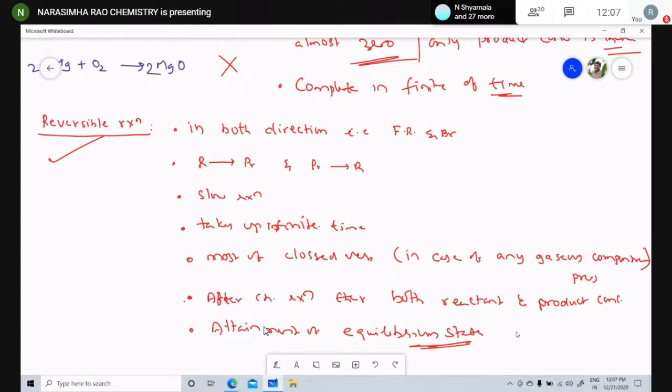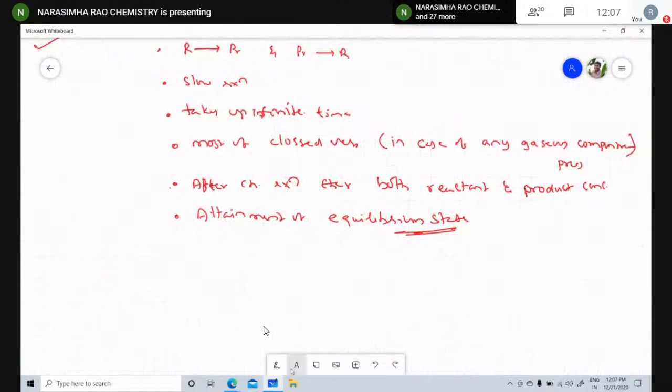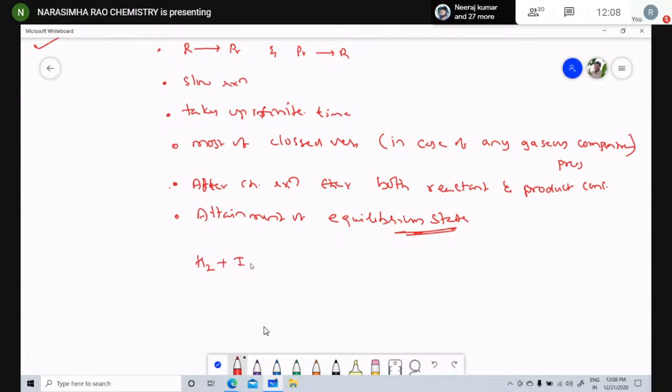Now, I am giving model examples for this, children. Heating of hydrogen and iodine to give 2HI. Look here, both directions have double half arrow marks, the equilibrium symbol, so both forward as well as backward are possible. It's clear that it is a reversible reaction.